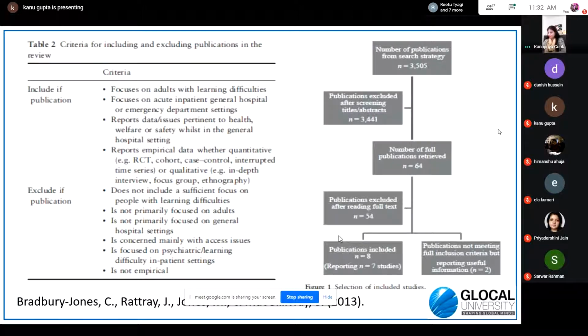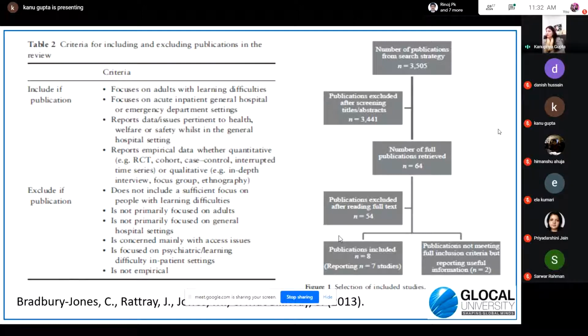Now, on this slide, there are examples of how the systematic literature review is done. If you see this flow diagram, which is visible on the right side of the screen, it shows the number of publications from the search strategy. Wherever you searched, whether you took Google Scholar or EBSCO or any other database, for example, the research papers that turned up were 3,505. Now, it is not practically possible to go and study all those research papers to include in your study. So you need to narrow down, you need to cut down some of the research papers.